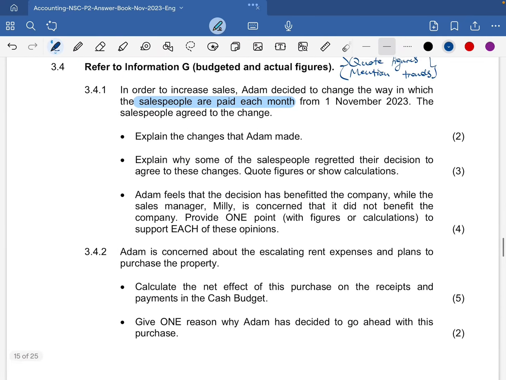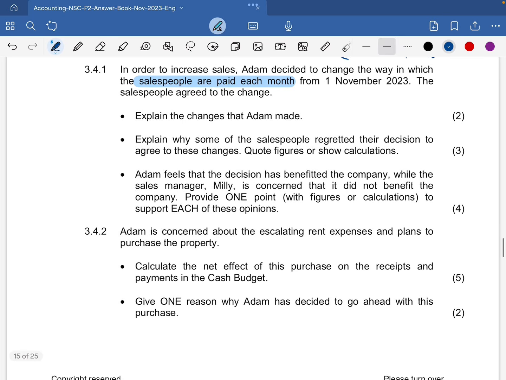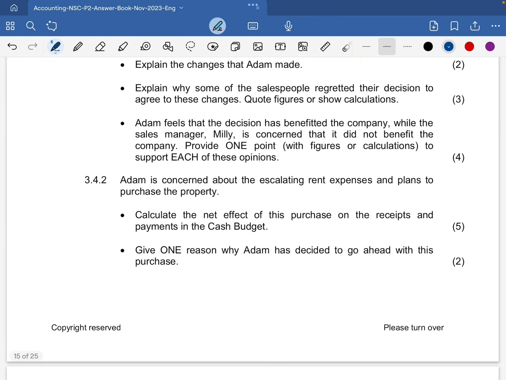Okay, now that we have supported Millie, we are going to look at 3.4.2 and see what we are supposed to do. Now, Adam is concerned about the escalating rent expenses and plans to purchase the property. So calculate the net effect of this purchase on the receipts and payments in the cash budget. And then lastly, we're going to give one reason why Adam has decided to go ahead with this purchase. So the first thing, we'll calculate the net effect of the purchase of this property on the receipts and payments in the cash budget. And then lastly, we're going to give one reason why he went ahead with this purchase.